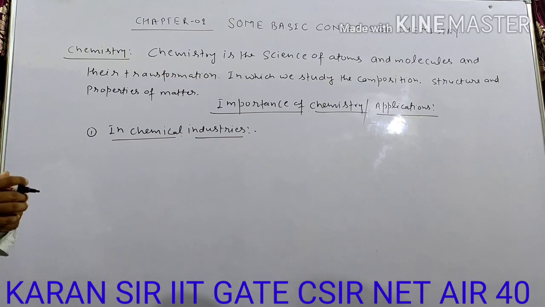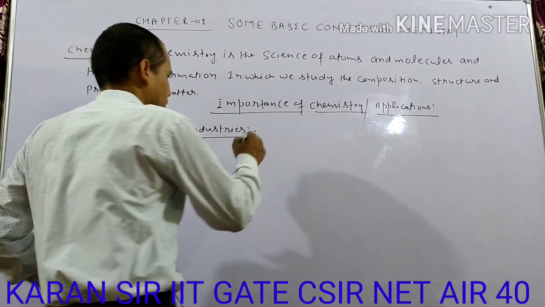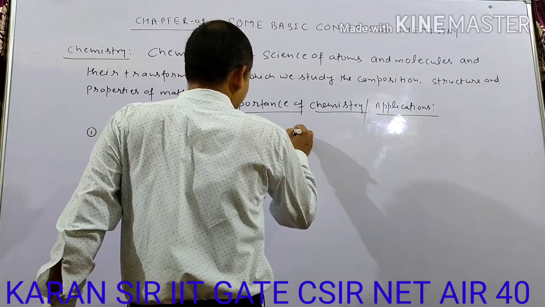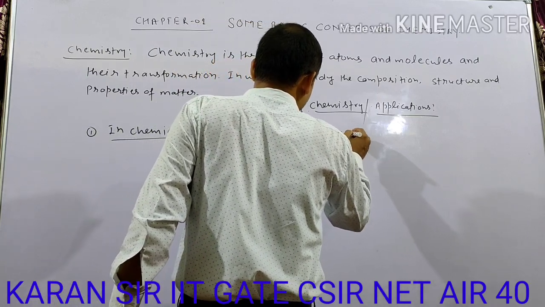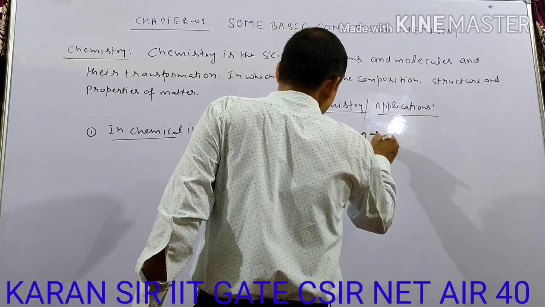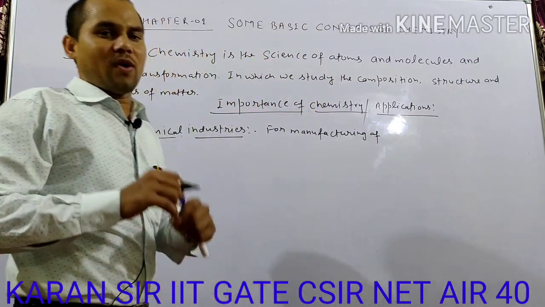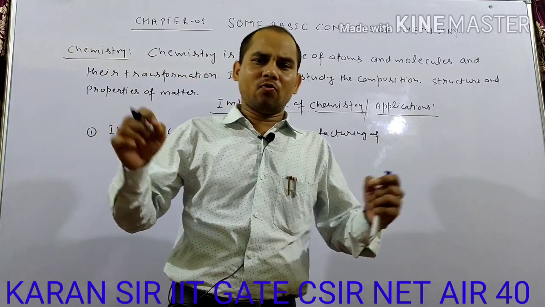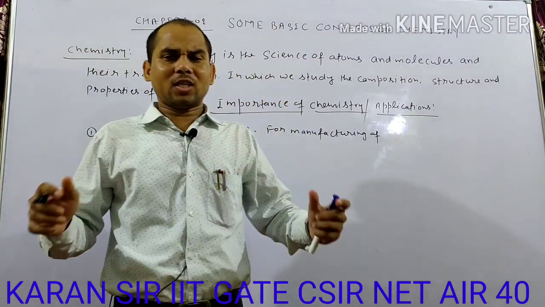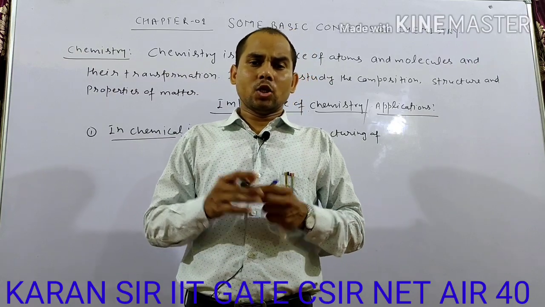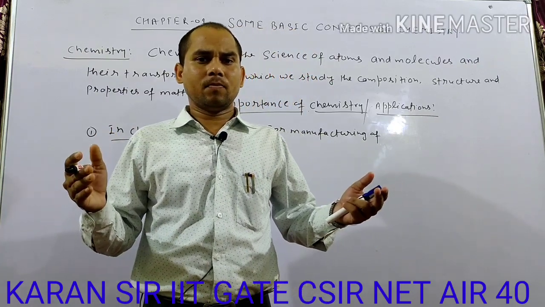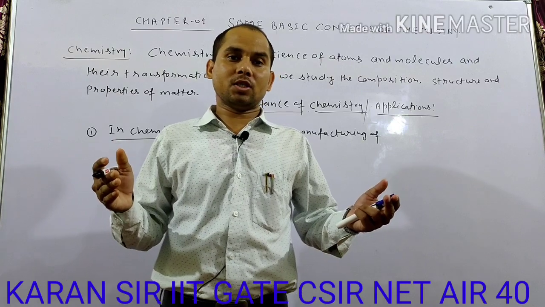Why? For the manufacturing of fertilizers, manufacturing of chemicals, manufacturing of acids, bases, alkalis, soaps, detergents. These are all made from chemistry.